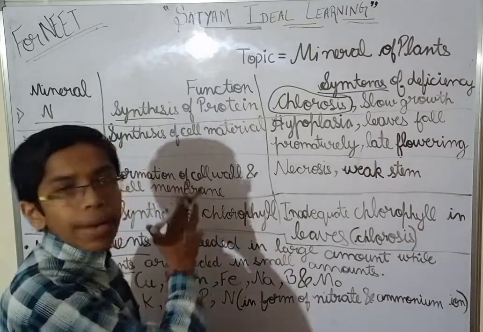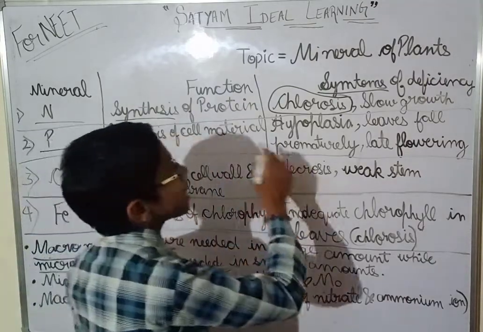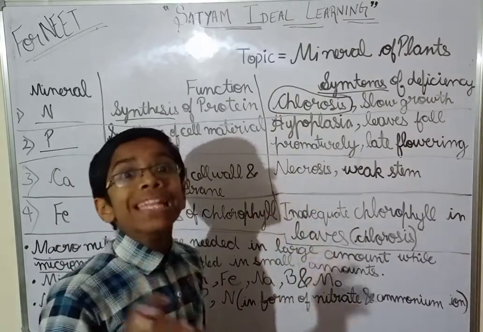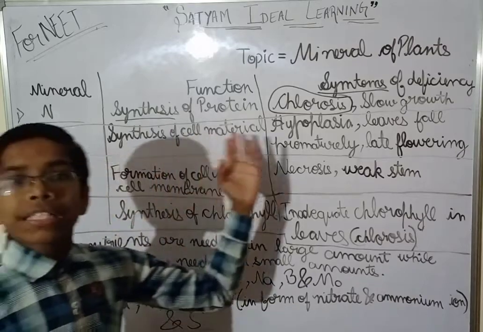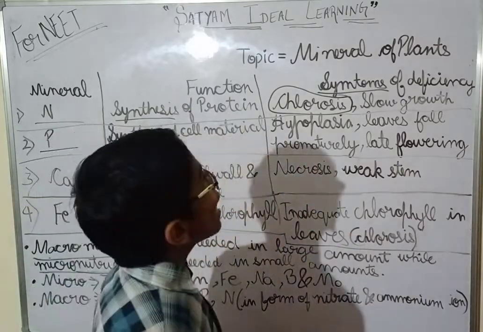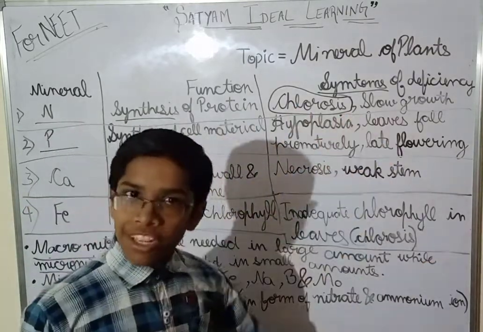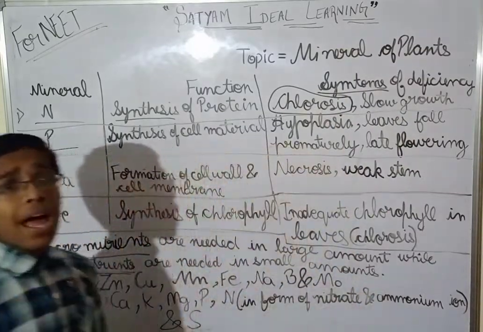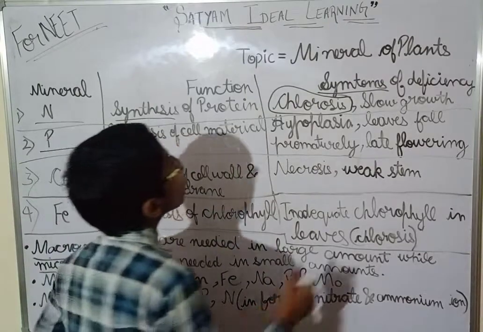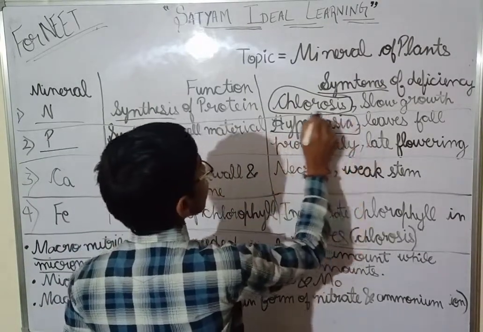In plants these minerals are there, and these are in the dissolved form with water. So the function is synthesis of cell material. And now, what are the symptoms of deficiency of this phosphorus? So you can see the plant has hypoplasia.